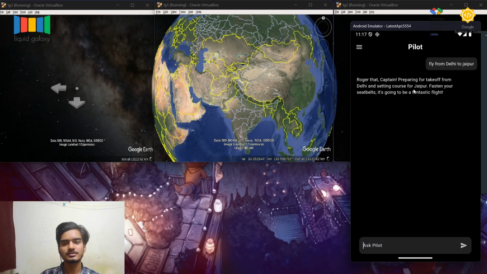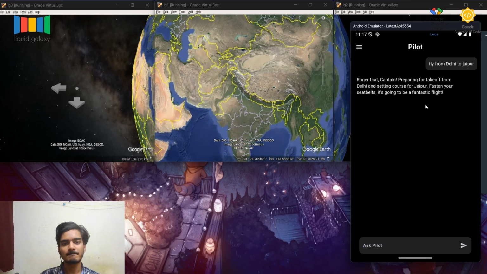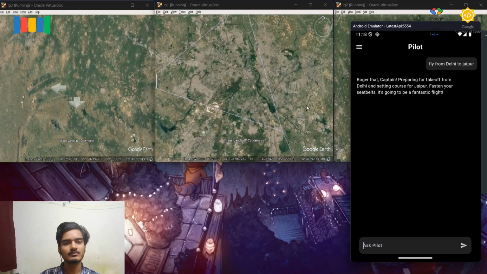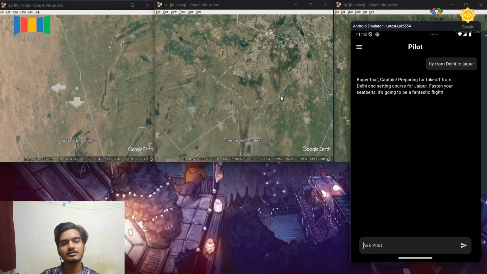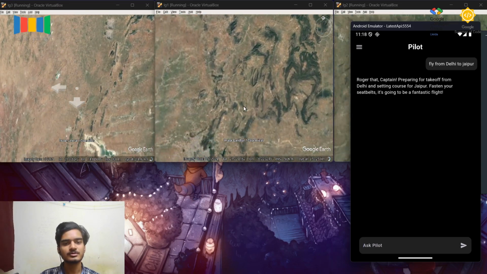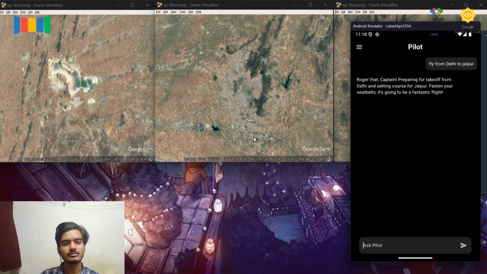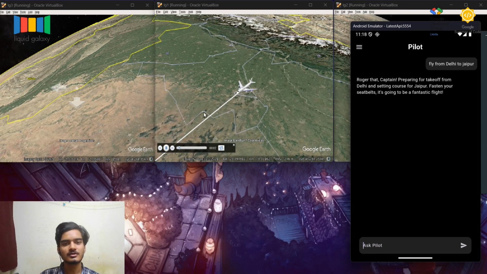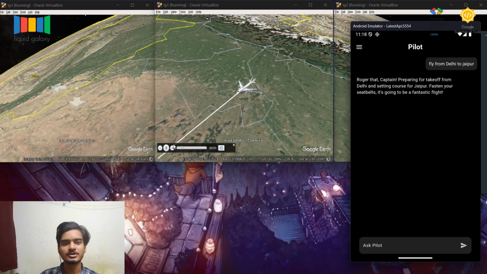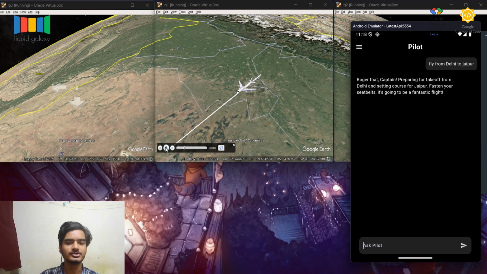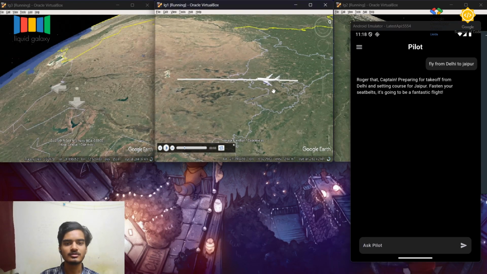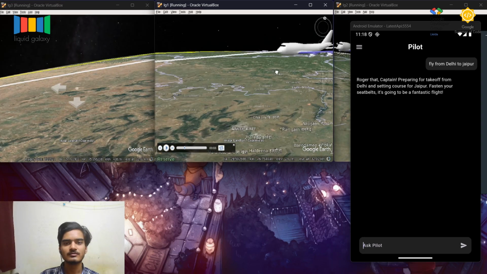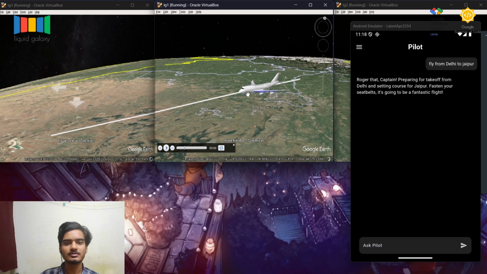Ladies and gentlemen, welcome aboard this flight from Delhi to Jaipur. We're just about ready for departure, so please sit back, relax, and enjoy the flight. This is showing Delhi, and then it will go to Jaipur. So this is showing Jaipur now, and this is the flight that is orbiting from Delhi to Jaipur. This is a 3D airplane model that is flying from Delhi to Jaipur, as can be seen here.